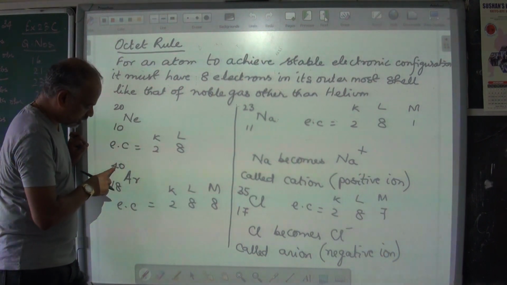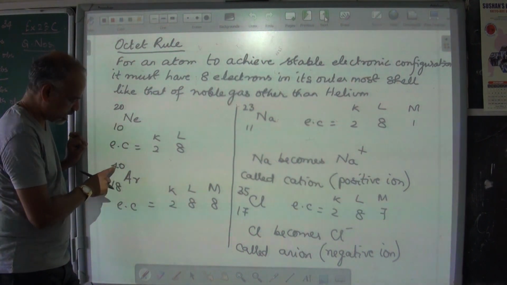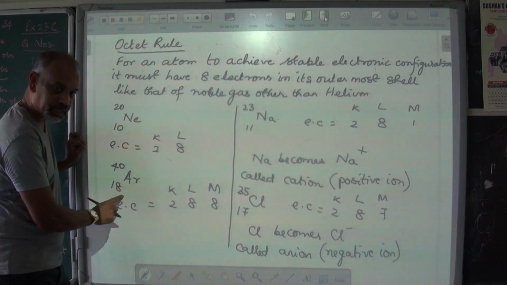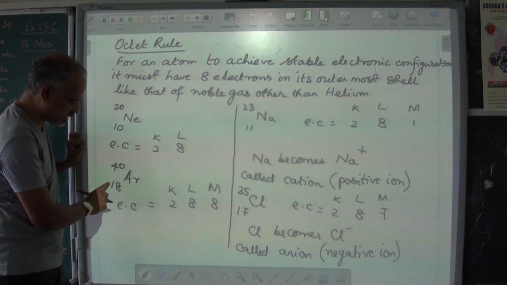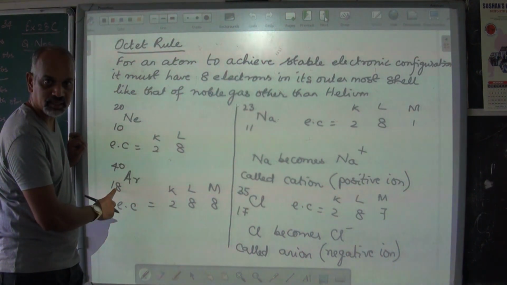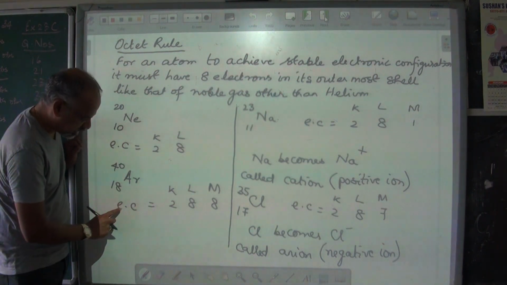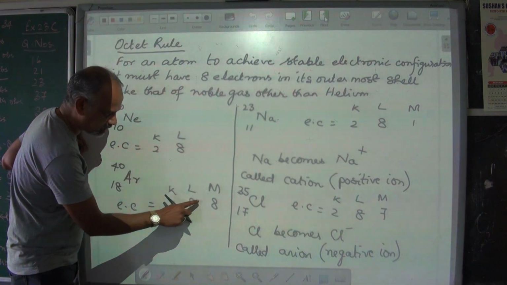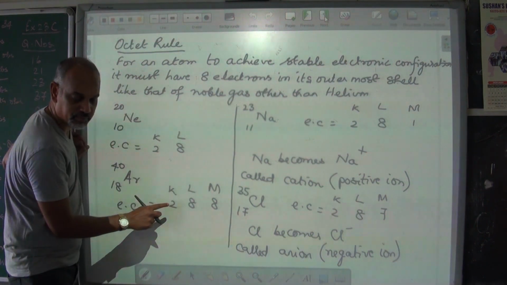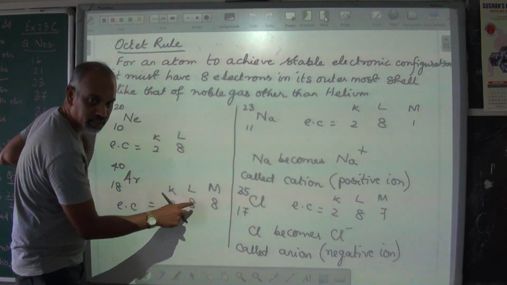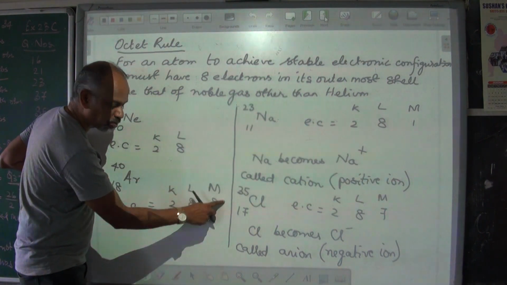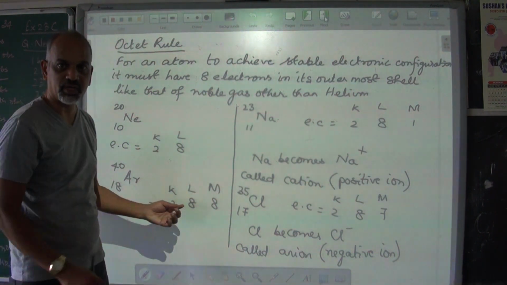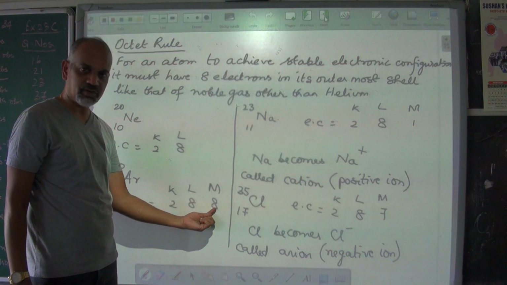The next example is argon, having mass number 40, atomic number 18. Atomic number is 18, means number of electrons are 18. Arrange these electrons. Electronic configuration is K shell has 2, L shell has 8, M has 8. This is the outermost orbit, and if it is the outermost orbit, the maximum number of electrons that you can fill is 8, and it is fully filled.